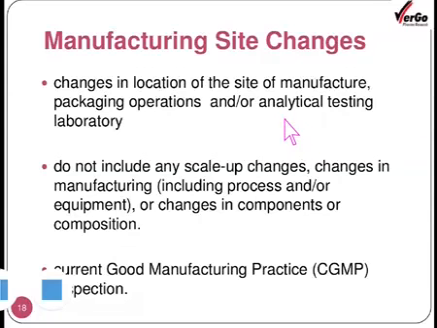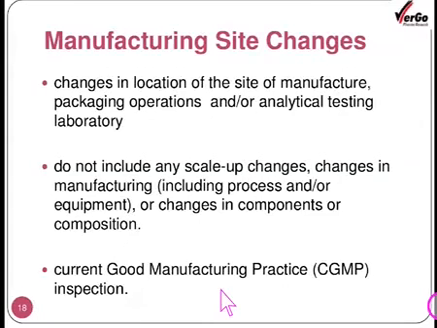This is one kind of situation we need to face. These do not include any scale up changes or changes in the manufacturing, including process or equipment, or changes in the components or composition. And then the current good manufacturing practice inspection.